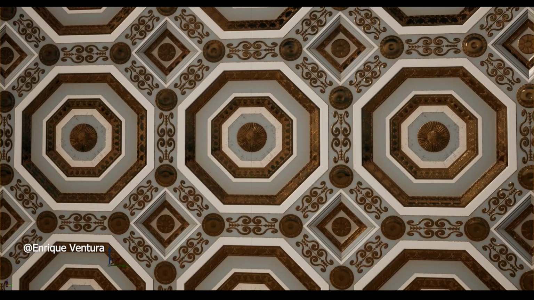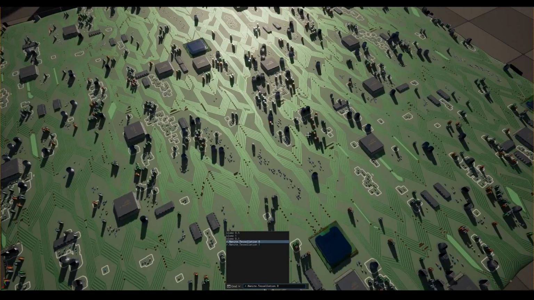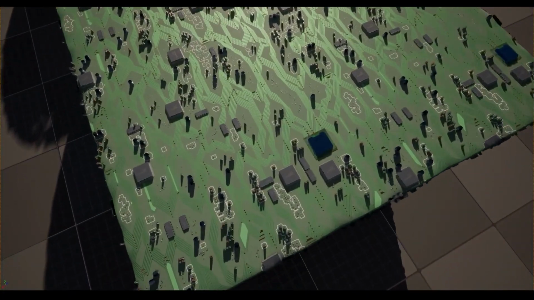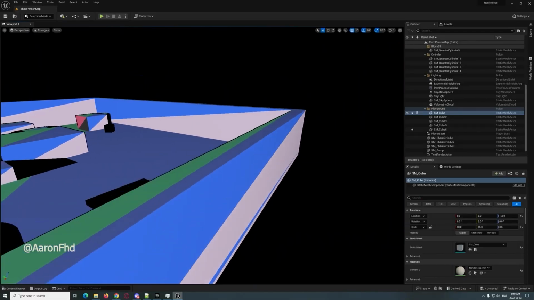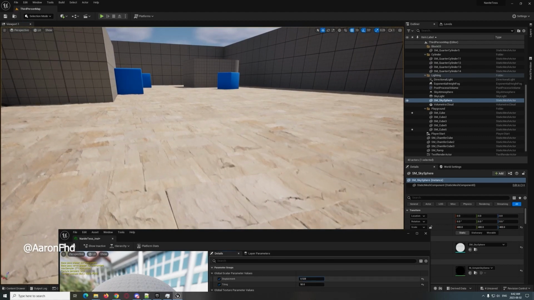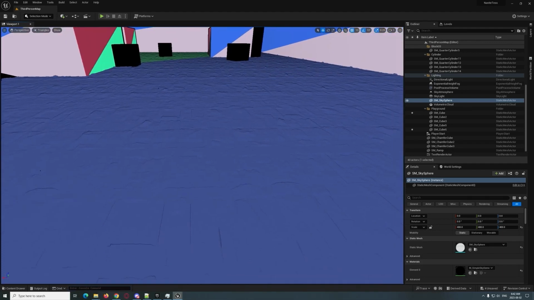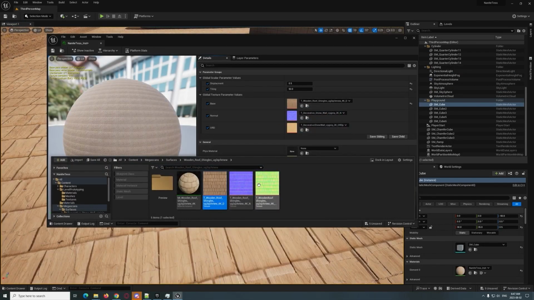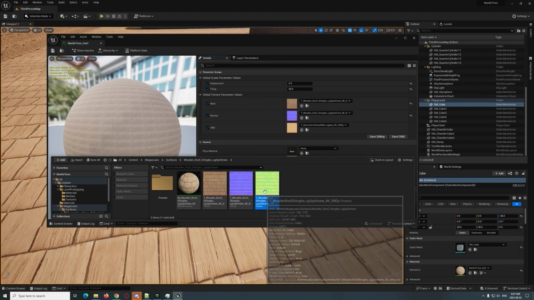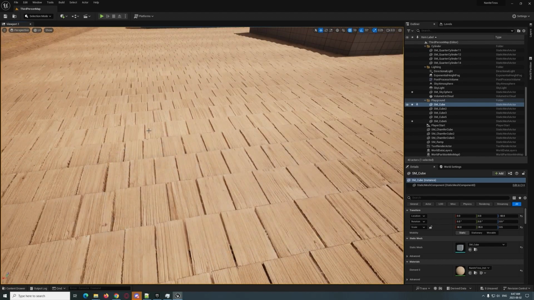So get ready to explore breathtaking worlds. Games run smoother than ever before. Nanite landscapes are back and better than ever with tessellation. So get ready to explore breathtaking worlds without previous limitations. Nanite is a passport to a new era of gaming and creativity.